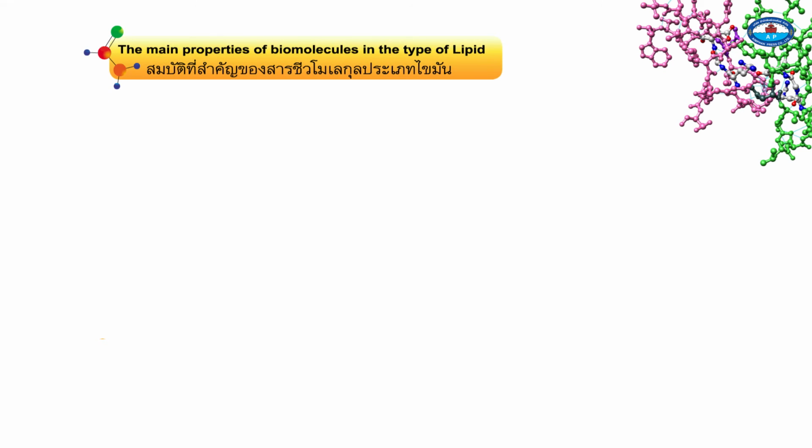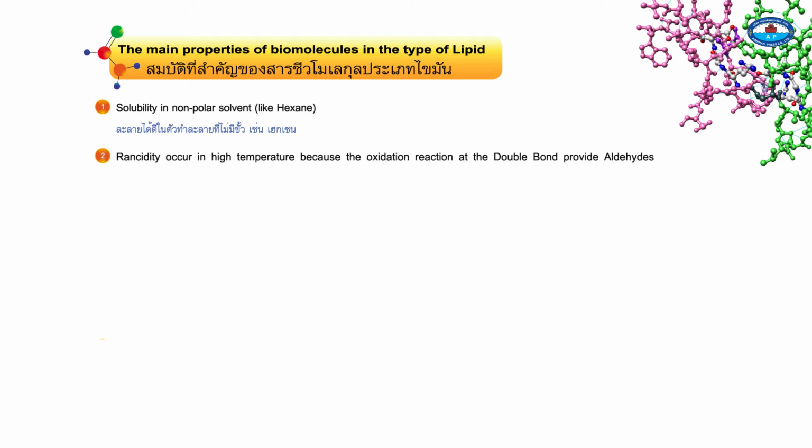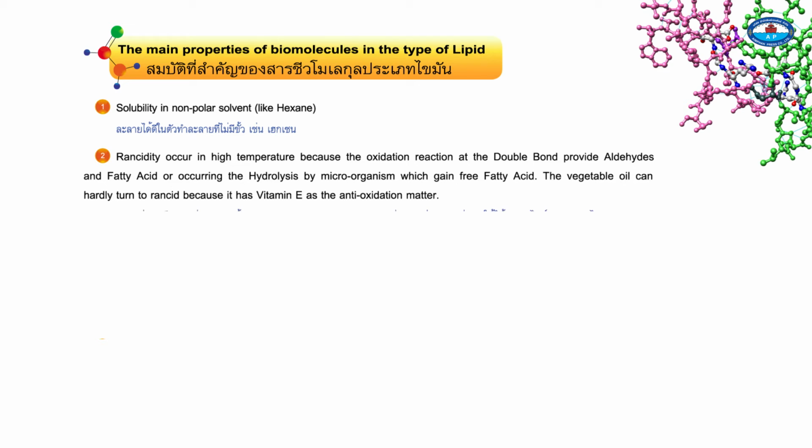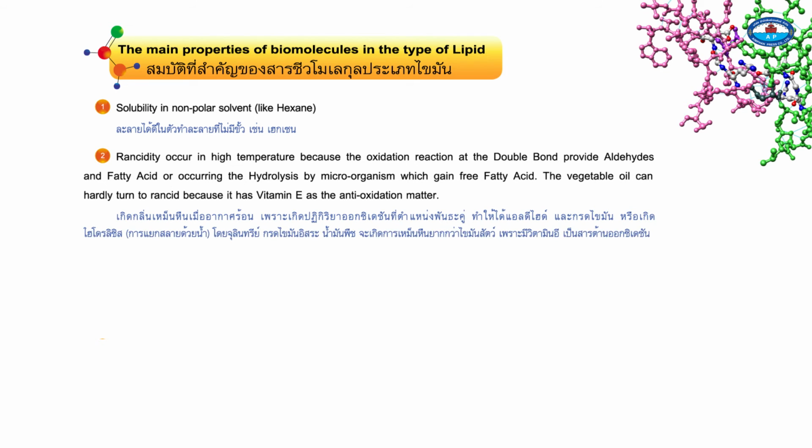The main properties of biomolecules in the type of lipid. 1. Solubility in nonpolar solvent, like hexane. 2. Rancidity occurs at high temperatures because the oxidation reaction at the double bond provides aldehydes and fatty acid, or hydrolysis occurs by microorganism which gains free fatty acid. Vegetable oil can hardly turn rancid because it has vitamin E as the antioxidant.